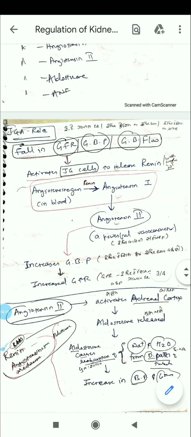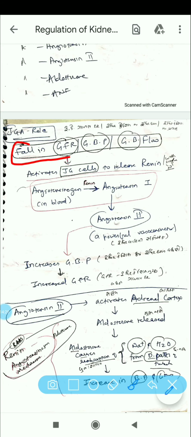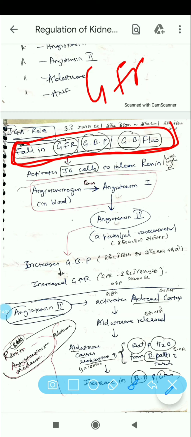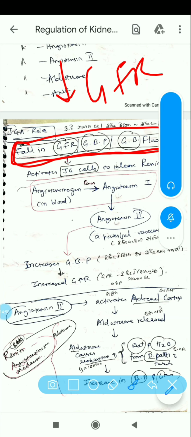The juxtaglomerular apparatus, which I have covered in my earlier lectures, you can go through that to know in detail how it functions. So let's say there is a fall in GFR. GBP stands for glomerular blood pressure, GB for glomerular blood flow, and GFR for glomerular filtration rate. I'll be using these short forms, so be with me on the same page.